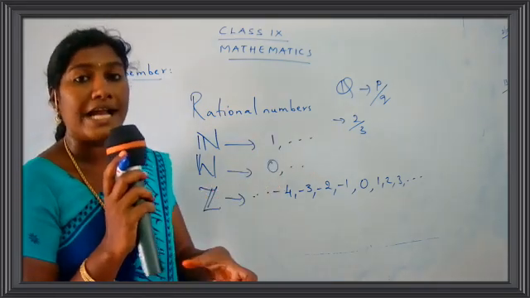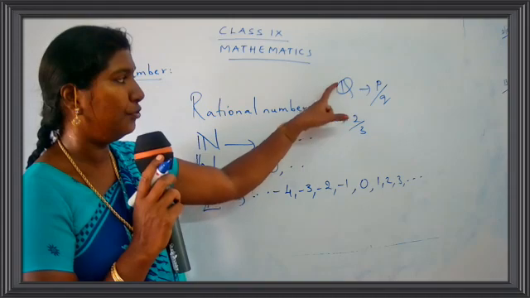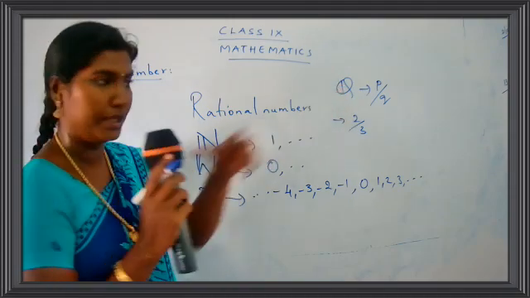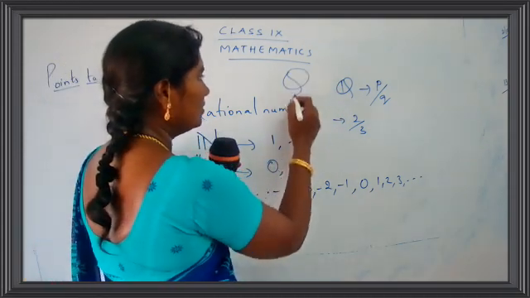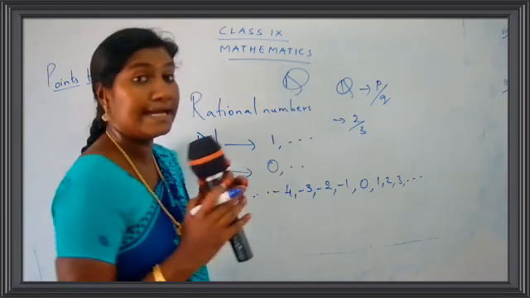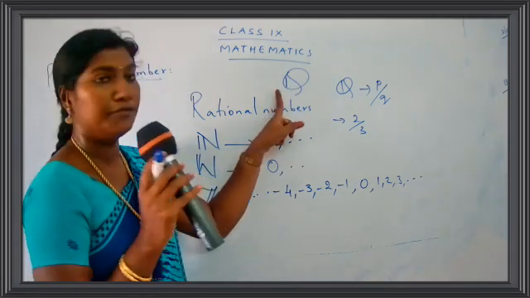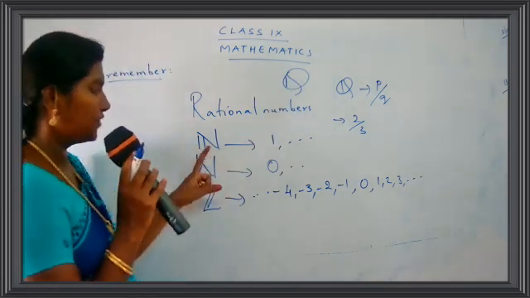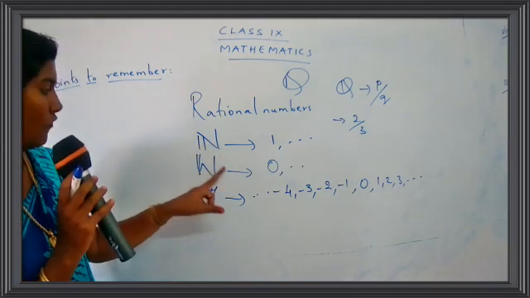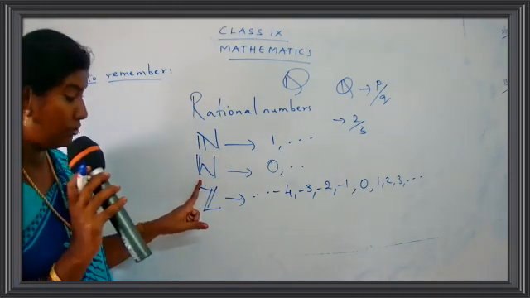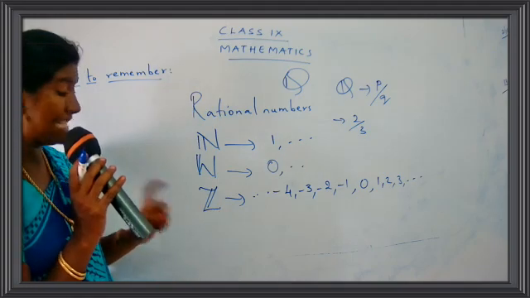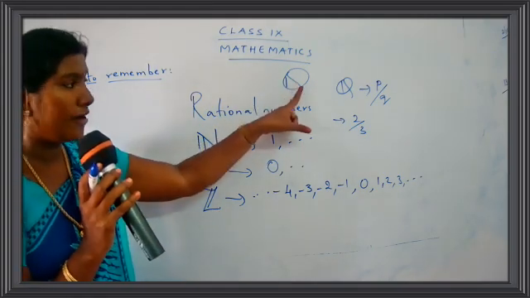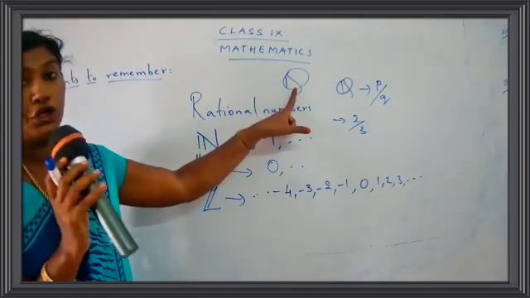And how do you denote a rational number? You have to write a Q and put a small line over there. Put Q and a small line. This is called the symbol for rational number. Okay children? So for natural numbers you use N. For whole numbers you use W. And for integers we use Z. And for rationals you have to use Q.